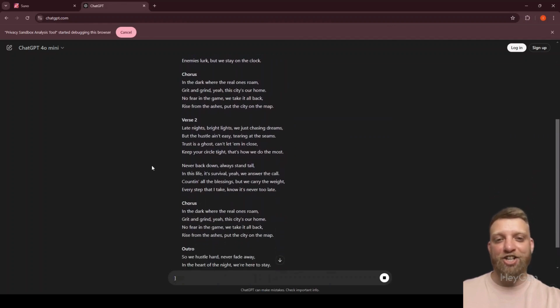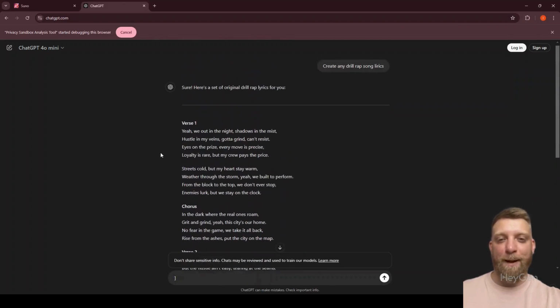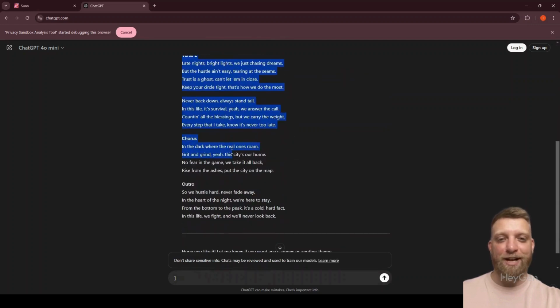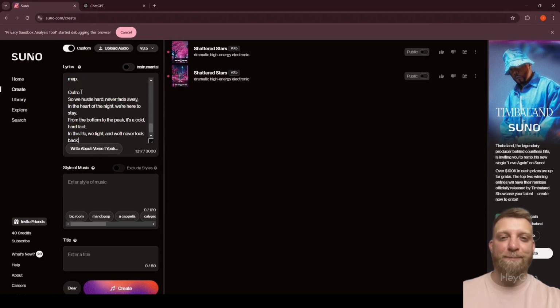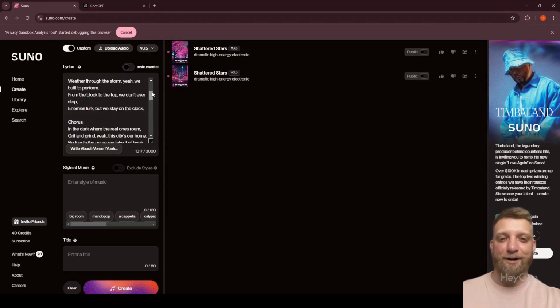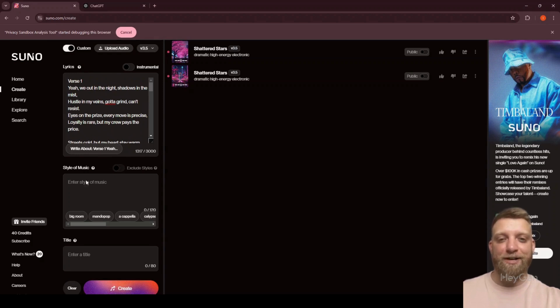Let's now combine the generated text and track. Remember, it's important to adapt and refine the material to reflect your style. So I copy the text from GPT and simply paste it into the lyrics field. In the style field, you can enter any styles you know. There are also suggestions for styles related to yours. Okay, I'll enter styles like UK drill, rap, and trap. In the title field, I'll simply write GPT. This title will also appear in the downloaded file.